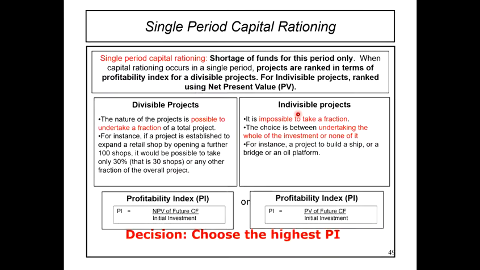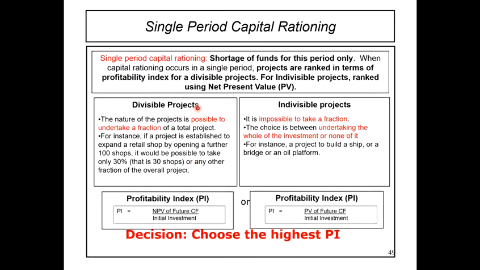Okay, so now let's take a look at the two types of project. Project pula kita ada dua jenis. Kita ada divisible project dan juga indivisible projects. So apa dia ni? Divisible project ni is the nature of the projects is possible to undertake a fraction of a total project. For instance, if a project is established to expand a retail shop by opening a further 100 shops, it will be possible to take only 30%, that is 30 shops, or any other fraction. Itu maksudnya divisible, dia boleh divide kan lah.